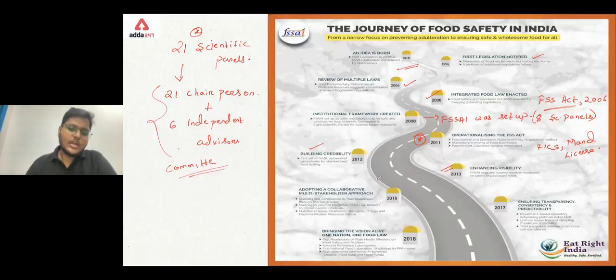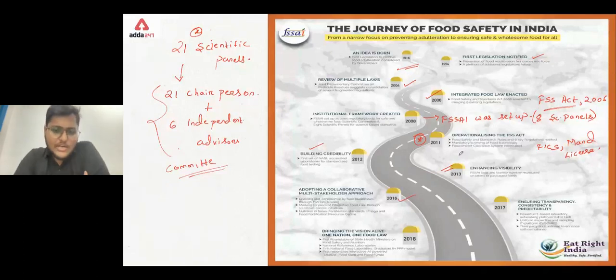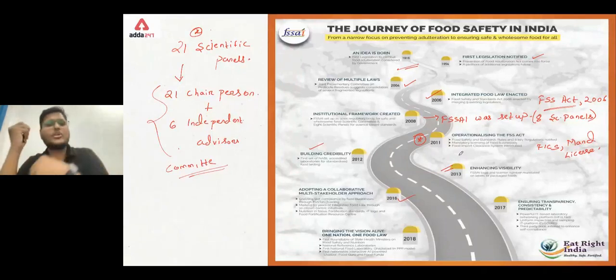Now talking about 2016, what happened in 2016 here? Adopting a collaborative multi-stakeholder approach. Just now we discussed that stakeholders are all those people who get affected or impacted by any decision taken by the FSSAI. What happened is that many initiatives were formed during this time, and many organizations got attached with FSSAI.